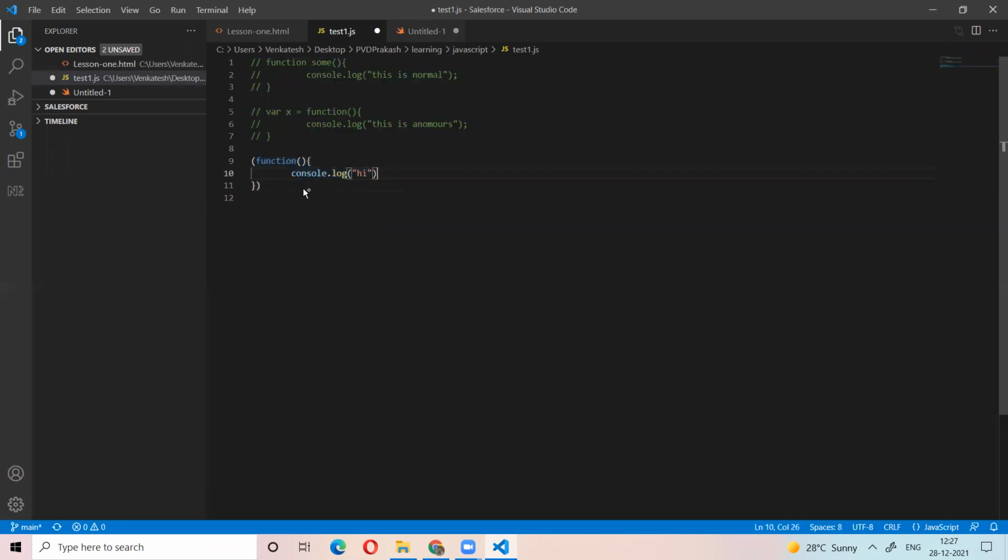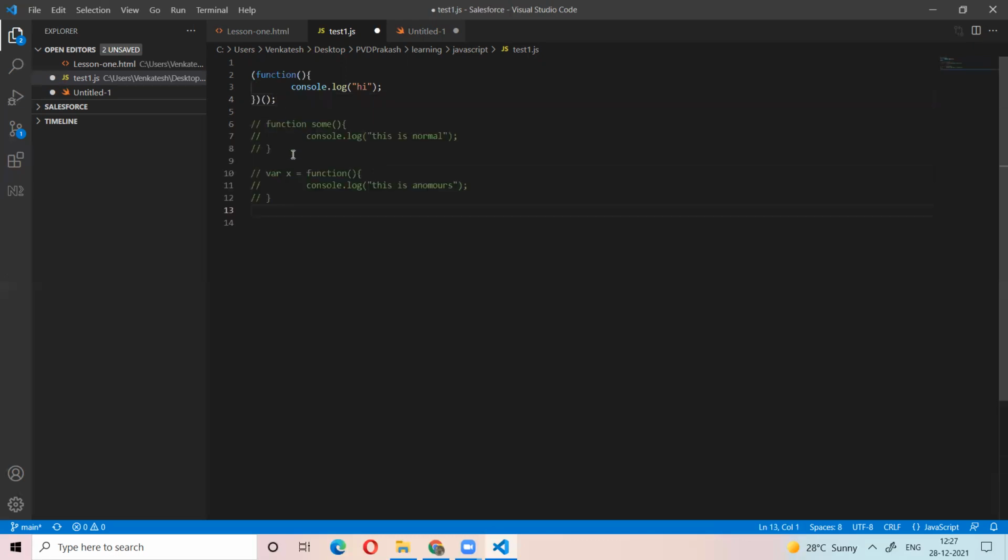So we are not calling the function. Immediately after we define the function, it will be called. These are called immediately invoked function expressions. This is an important question they will ask. And also, this is a normal function, and this is the anonymous function, right?